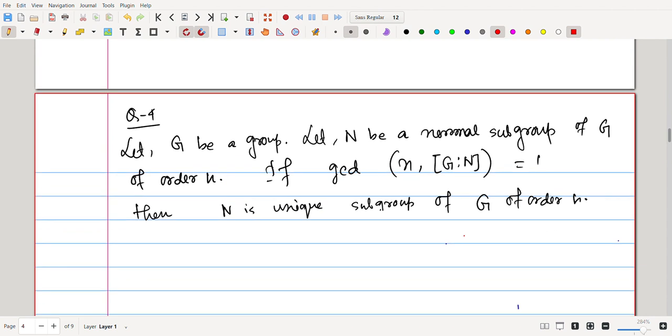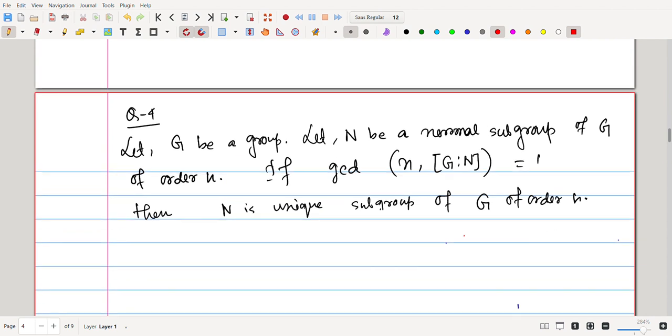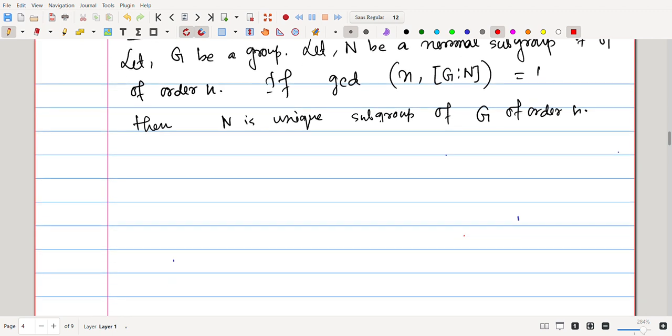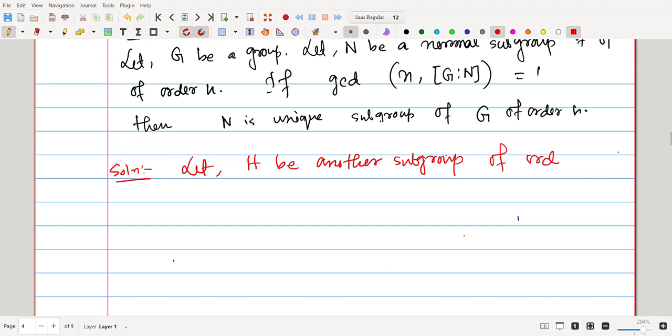Right. Question number 4. Let G be a group, N be a normal subgroup of G of order n. If the GCD of the order and the index are coprime, then N is the unique subgroup of order n. Solution. Let H be another subgroup of order n.